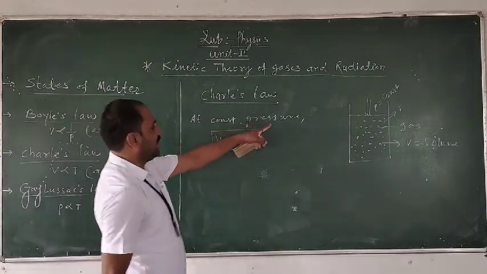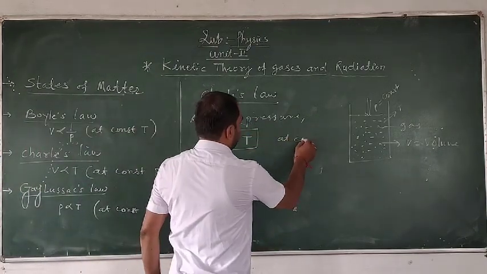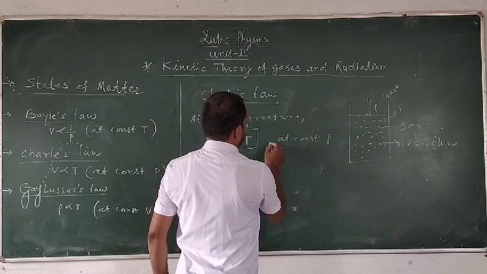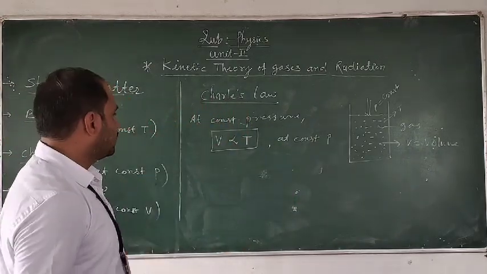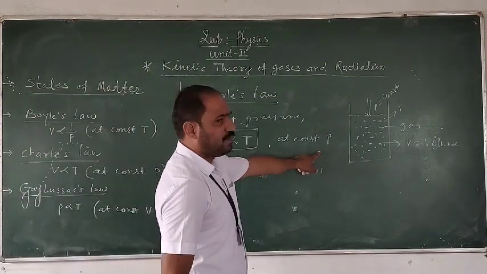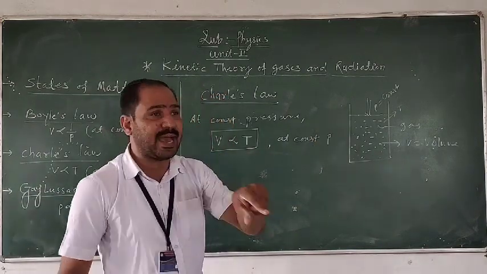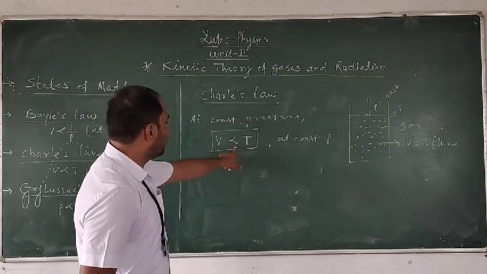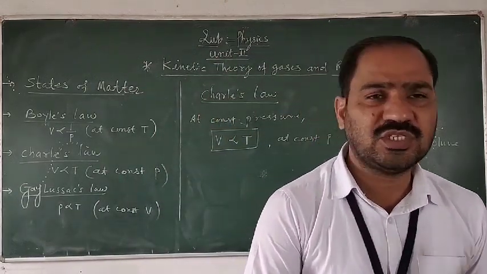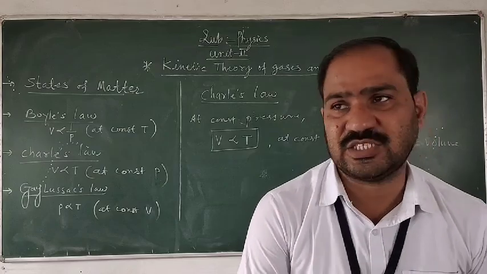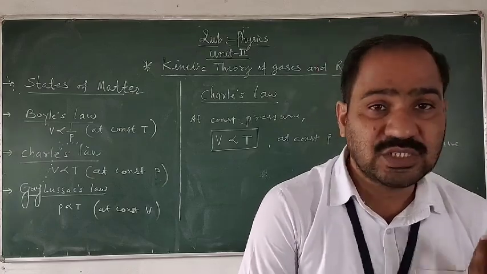So this is the statement of Charles law. It states that at a constant pressure on a given mass of a gas, its volume V is directly proportional to the temperature of the gas. This is the statement given by Charles, and therefore it is known as Charles law.